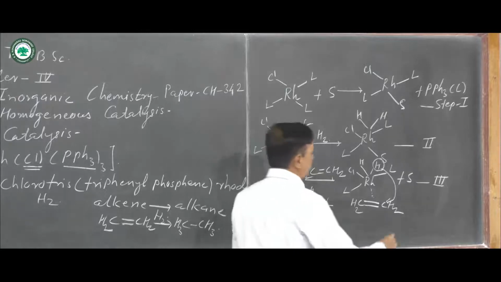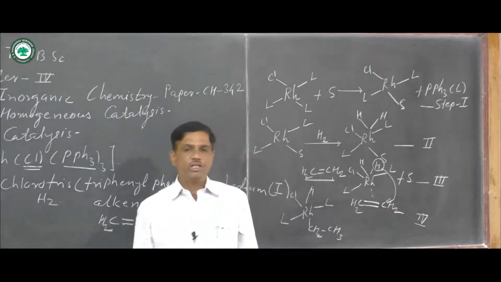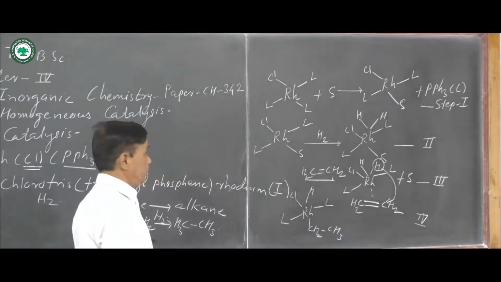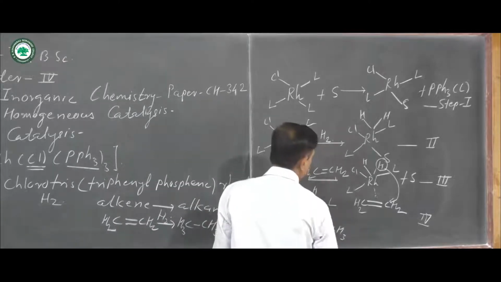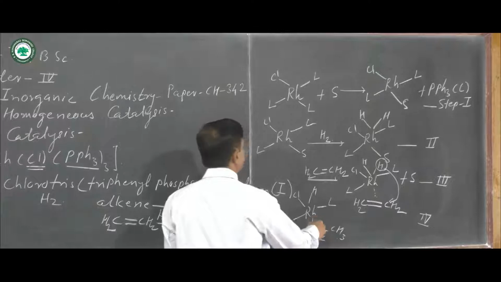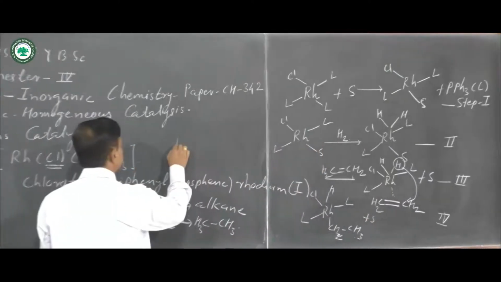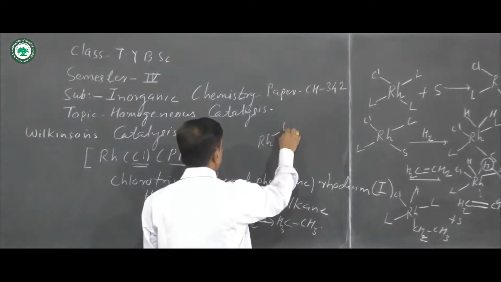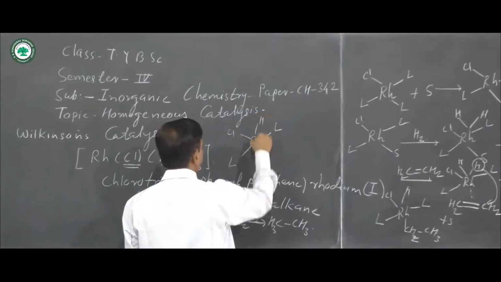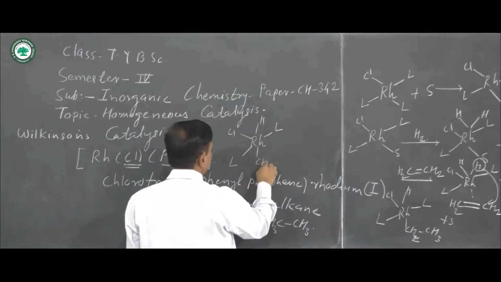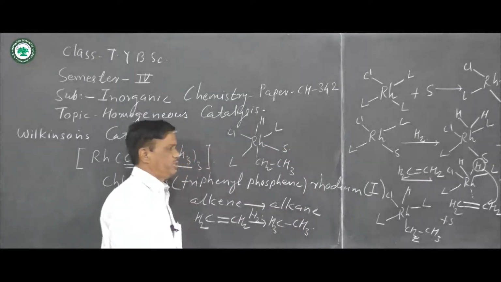That is step number 4. Then in step number 5, there is addition of one S, and there is a formation of rhodium with one ligand, a second ligand, chlorine, one hydrogen, CH2CH3 and one solvent molecule.